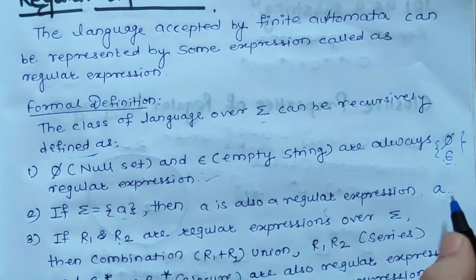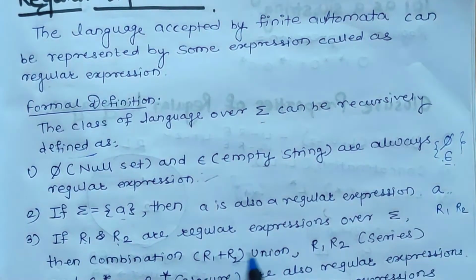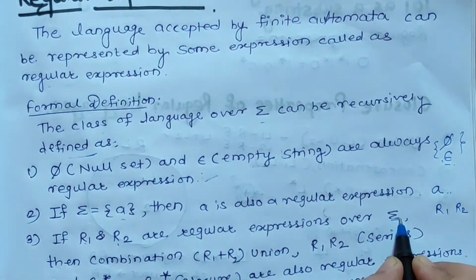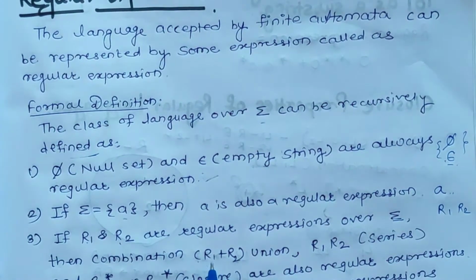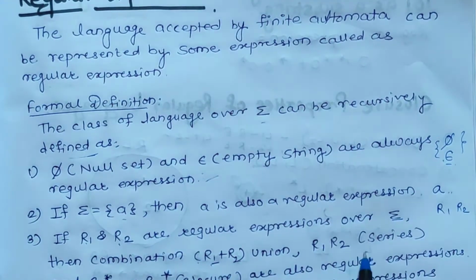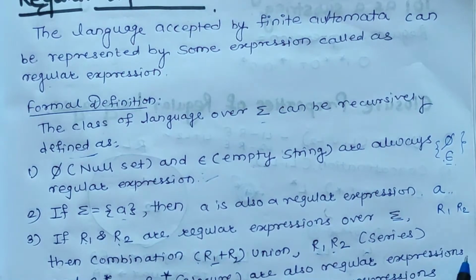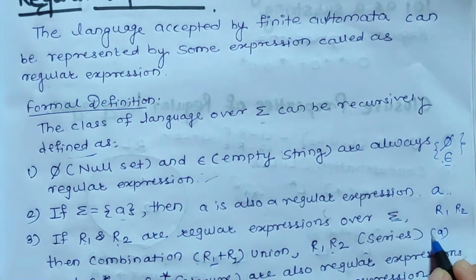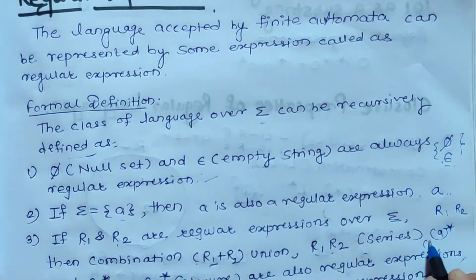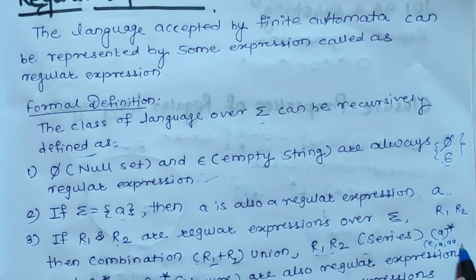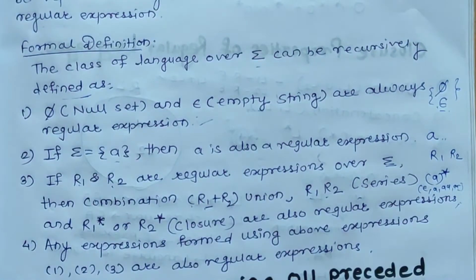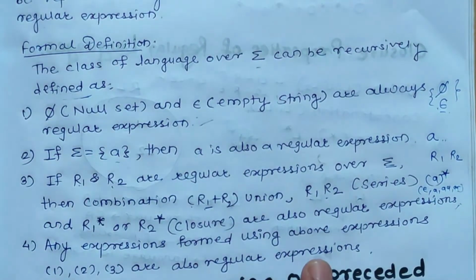If two expressions, that is r1 and r2, are regular expressions over any input, then the combination, that is the union of the two regular expressions, and the series, that is r1 dot r2, and r1 closure or r2 closure, are also regular expressions. Closure is repetition of the same thing. That is, if we are writing a closure, then it means either the empty string or any number of times a. That is, we can call it a recursion. So these are some definitions of regular expressions.